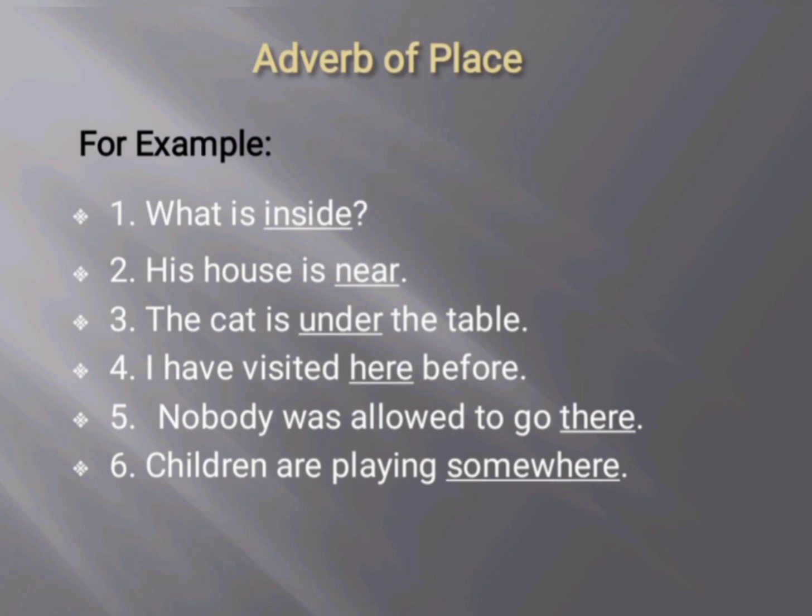In the next sentence, I have visited here before. The underlined word here is an example of adverb of place. In the next sentence, nobody was allowed to go there. The underlined word there is an example of adverb of place. And in the last sentence, children are playing somewhere. The underlined word somewhere is an example of adverb of place. So all the underlined words inside, near, under, here, there, and somewhere are the examples of adverb of place.